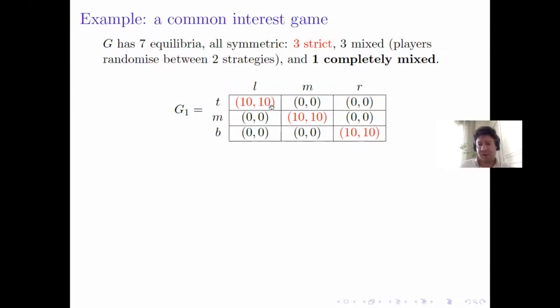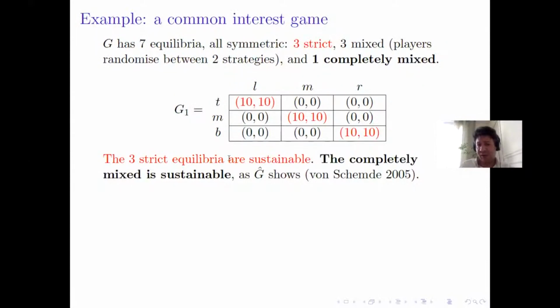So this is a game with 3 strict pure equilibria in red. There are also 3 other mixed equilibria where players are mixing between 2 pure strategies. For example, 1/2 T, 1/2 M, or 1/2 T, 1/2 B, or 1/2 M, 1/2 B by symmetry. These are 3 equilibria which have support 2. There is a completely mixed equilibrium with support 3, 1/3 T, 1/3 M, 1/3 B, 1/3 L, 1/3 M, 1/3 R, which is another equilibrium of this game.